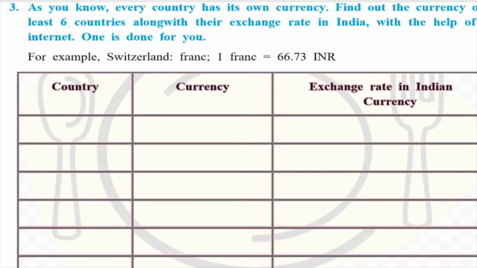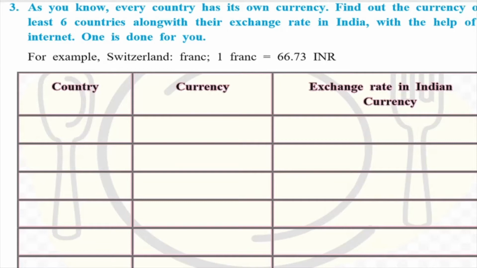If you go to a country like, say, the US, this 1 rupee does not have any value. Because for $1 you have to pull out at least 70-75 rupees from your pocket. So this is called the exchange rate: how strong our money is as compared to the money of other countries. So come on, let us see.